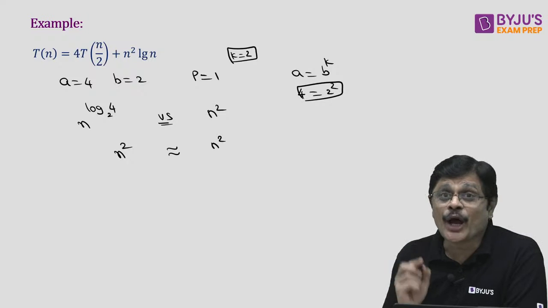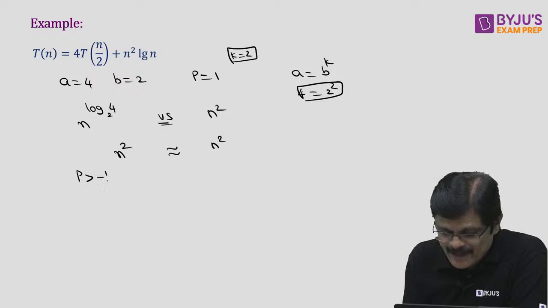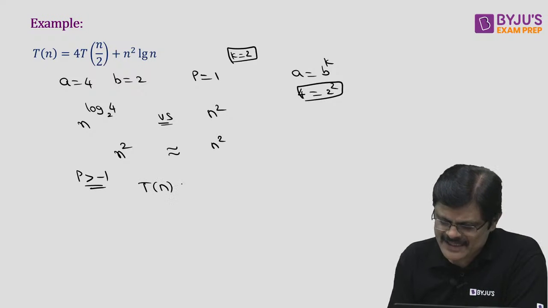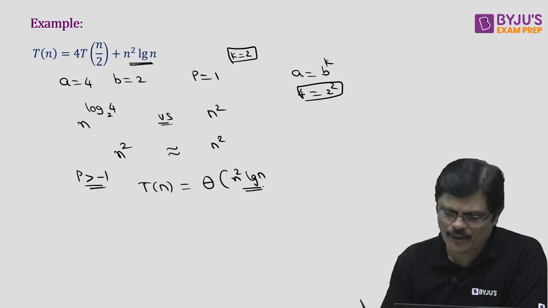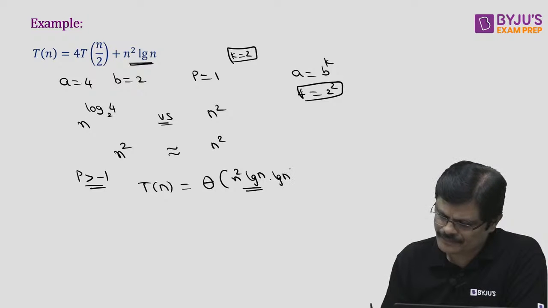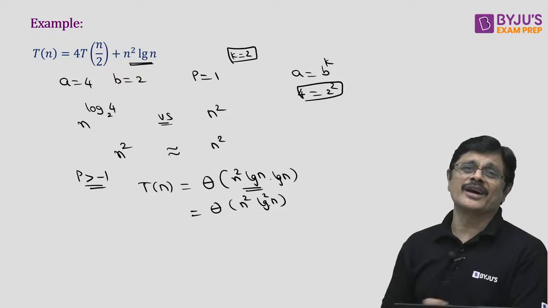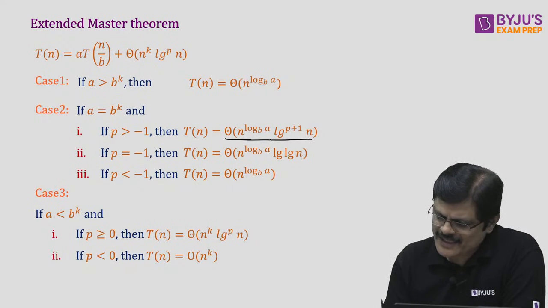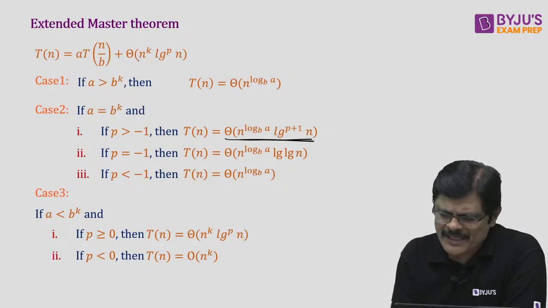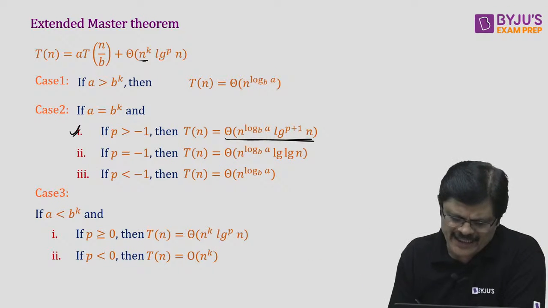The second case. Now it depends on the value of p. The p value is 1, which is greater than -1. Since p is greater than -1, what is the time complexity? Simply theta n square log n, and you have to multiply with one more log n, that is n square log square n. N square log square n is the answer for this. So that is this particular case. Already n power log a to the base b is n power k, log power p n is there, and we multiply with one more log n. This is the case we handled here.